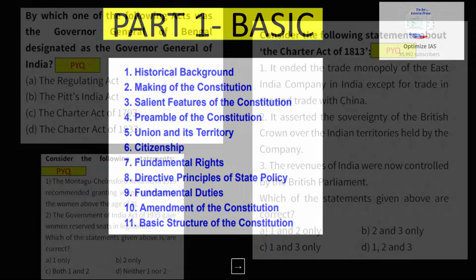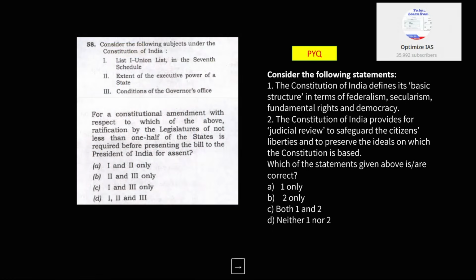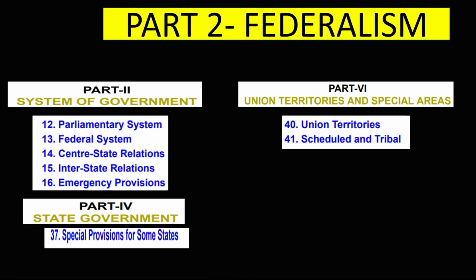Next, guys, if you see here, then comes Unit 2, federalism. What I have done is that I have linked part 2, then part 6, then part 4. So I have created part 2, which is federalism. Here, add these three; read these three units together.